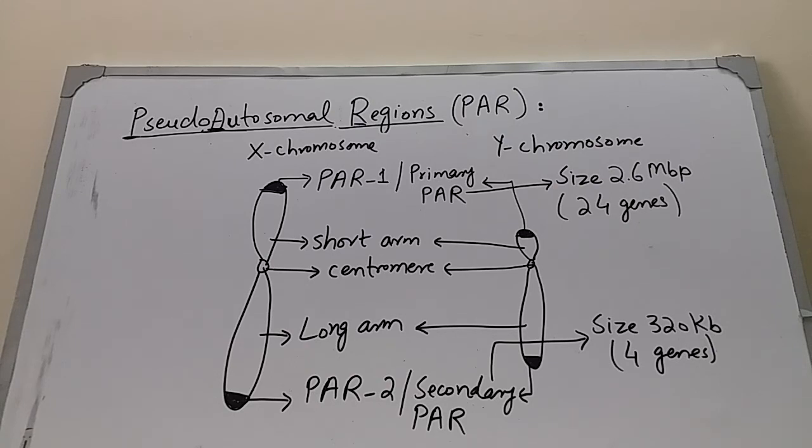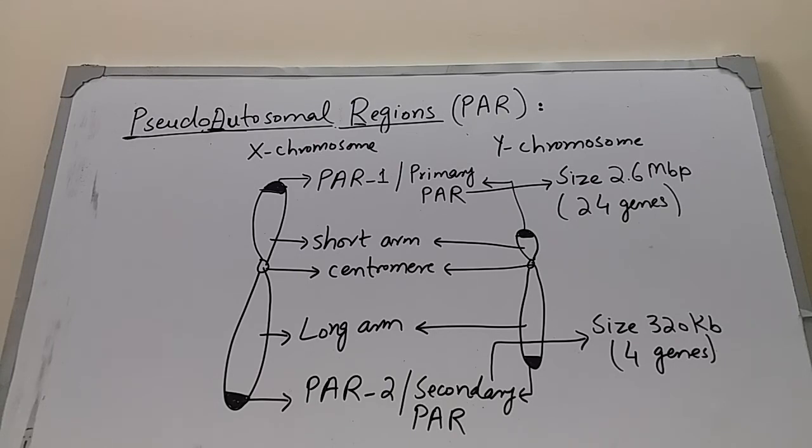The size of the primary pseudoautosomal region is about 2.6 Mbp, while the secondary pseudoautosomal region is much smaller and it's only 320 kb. To date, 24 genes have been discovered in the primary pseudoautosomal region and only 4 genes have been discovered in the secondary pseudoautosomal region.